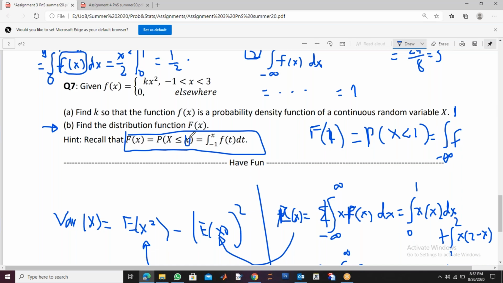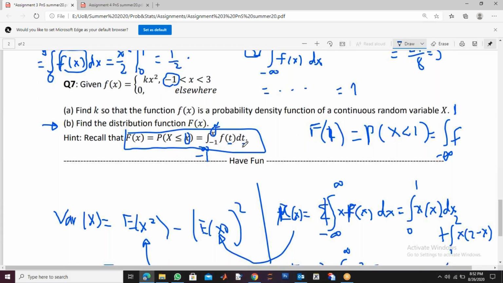So if I replace that 1 by the number x, it means I am going from minus infinity to x. It is not minus 1. Why did I write minus 1? Because the lower limit was minus 1. That's why I wrote minus 1 here. So from minus 1 to x, and because x is in your limits, I changed this variable to t.